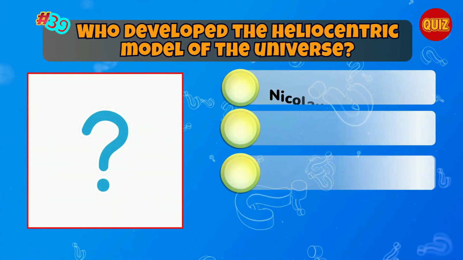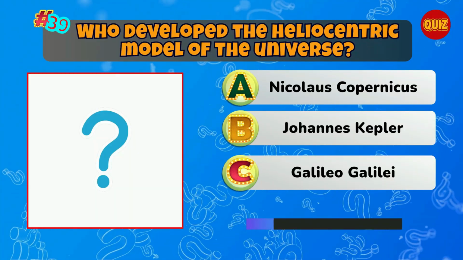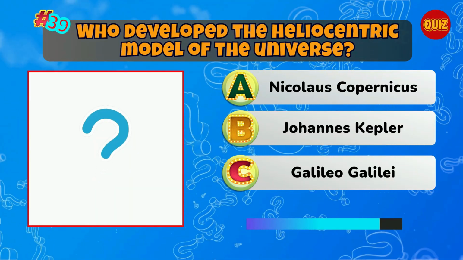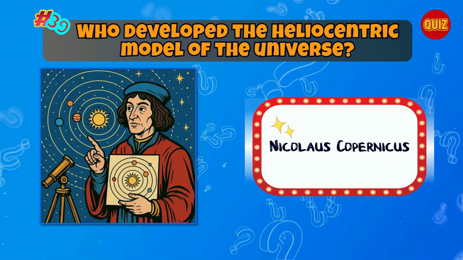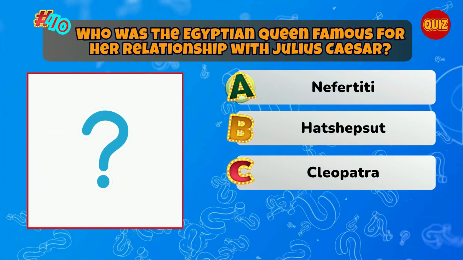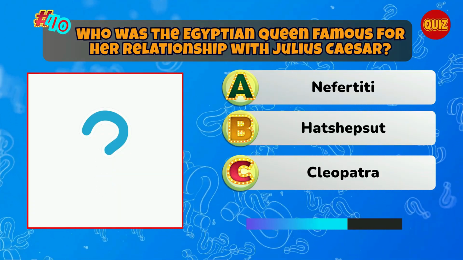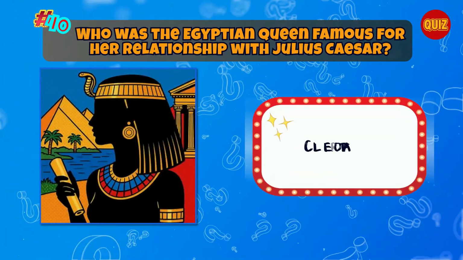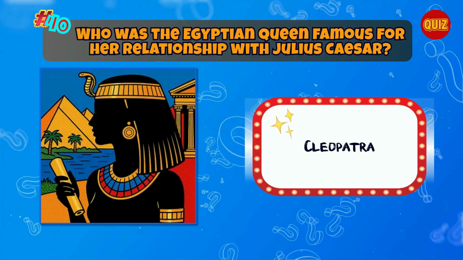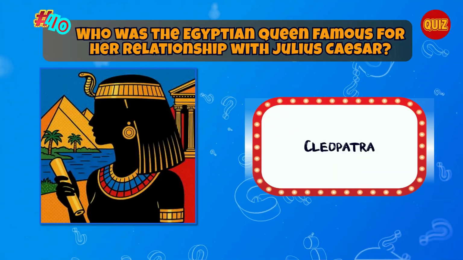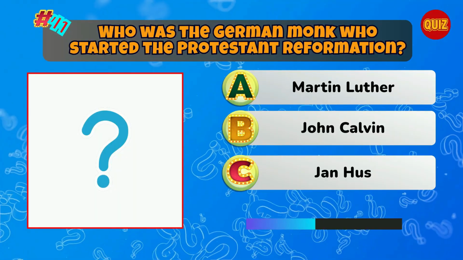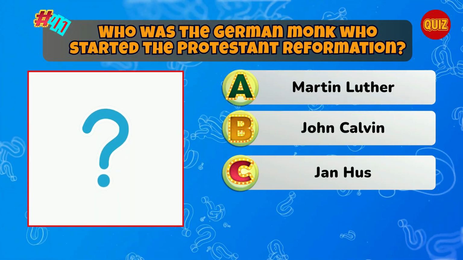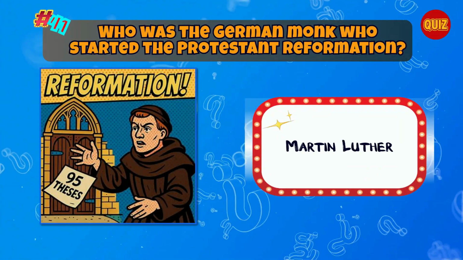Who developed the heliocentric model of the universe? Correct. Nicholas Copernicus. Who was the Egyptian queen famous for her relationship with Julius Caesar? Correct. Cleopatra. Who was the German monk who started the Protestant Reformation? Correct. Martin Luther.